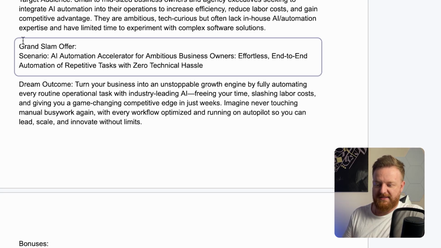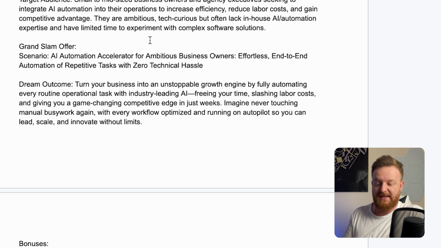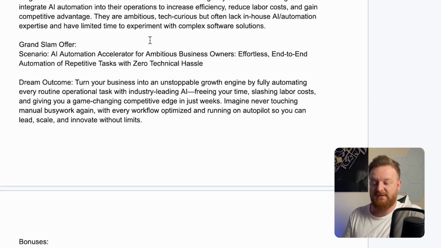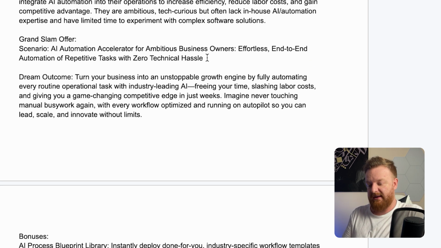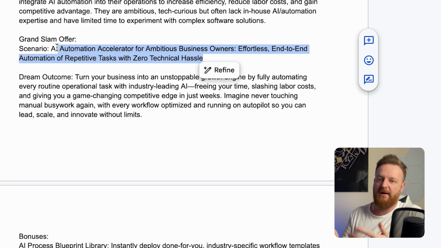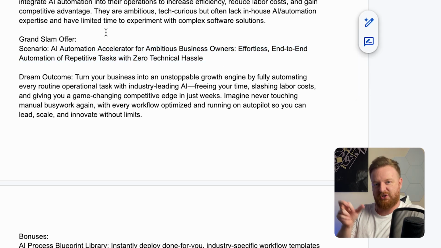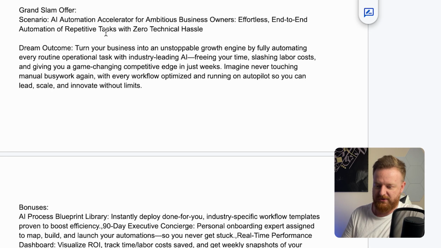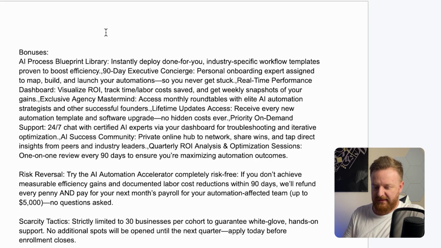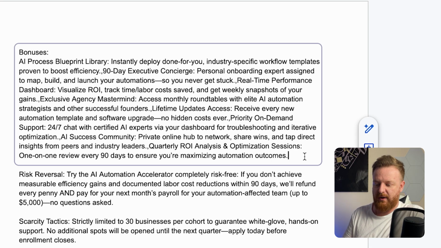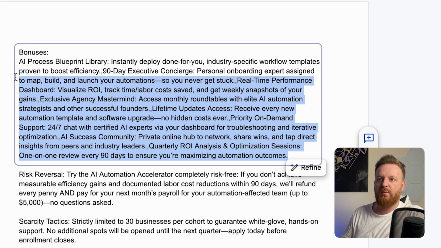So the Grand Slam offer scenario: AI automation accelerator for ambitious business owners, effortless end-to-end automation of repetitive tasks with zero technical hassle. Now, this is obviously broad because we just put in AI automation agency. And then the more specific you put in that niche and target, the more specific this will be, which is what I love about it. So this is also the bonus stack. So again, this is going to work better when you have, let's say, an agency or a coaching offer where you also provide additional services.